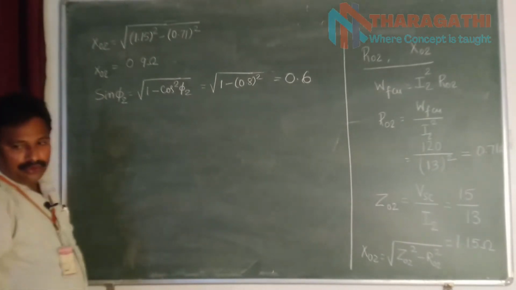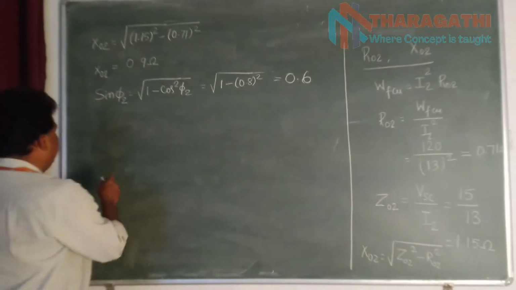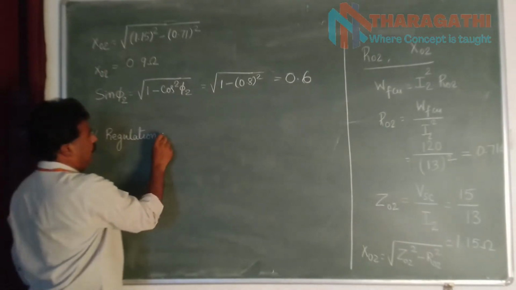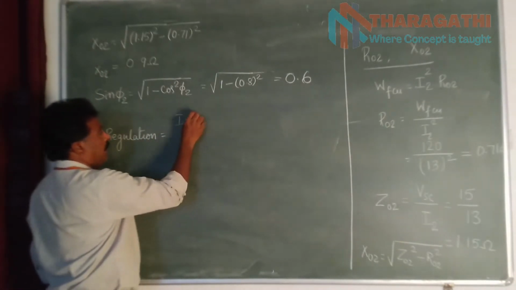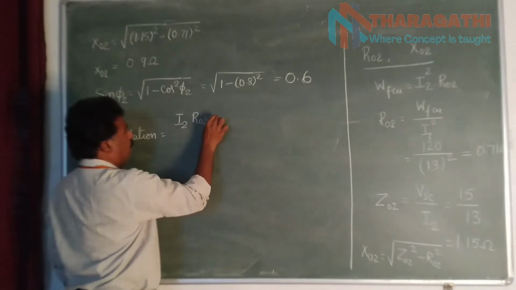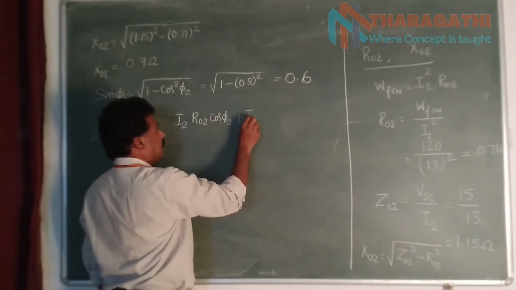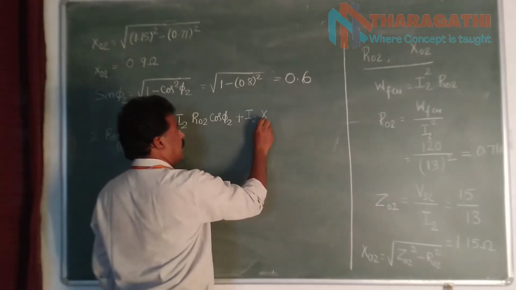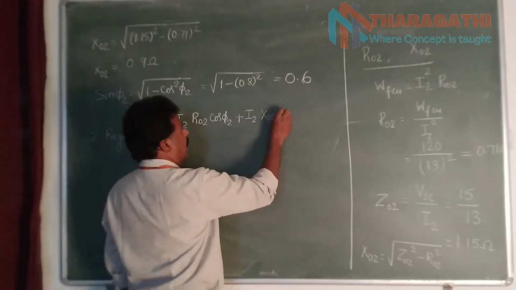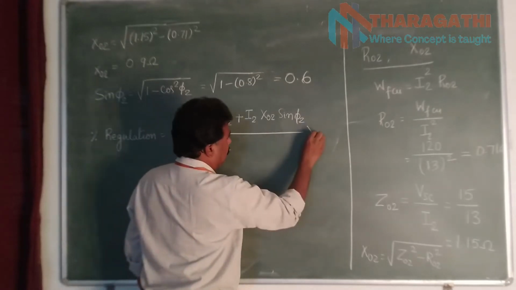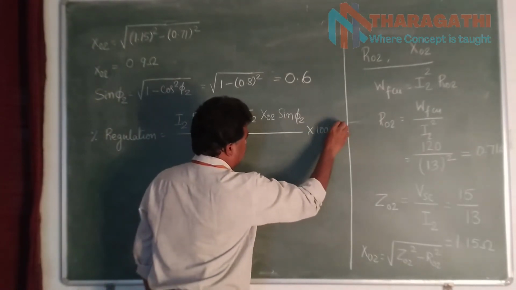Okay. So the percentage regulation is equal to I2 R02 cos phi2 plus I2 X02 sin phi2 divided by E2, into 100%. Once again I am writing this, please don't mind, just to recollect the formula.